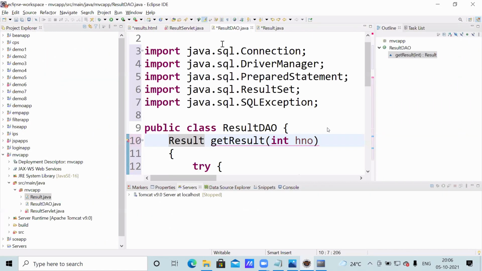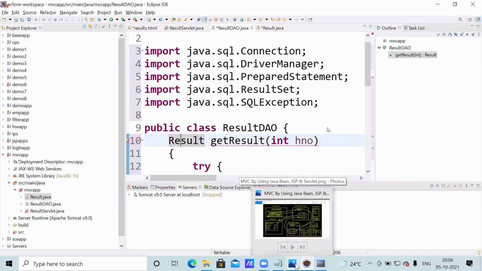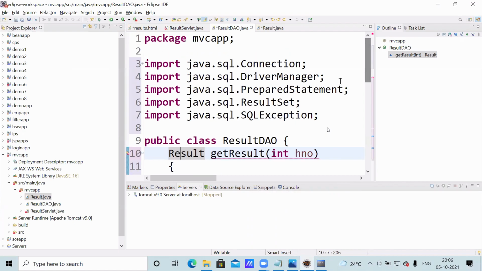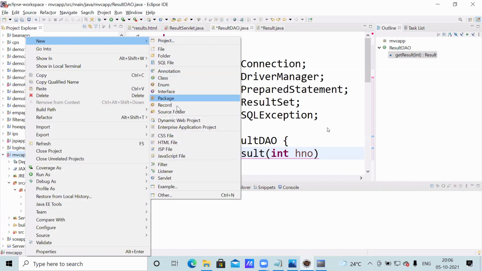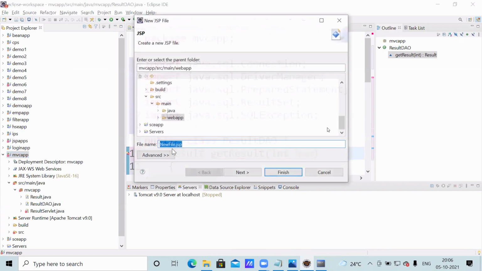Now we write the JSP program. Right click, new JSP file. Result.jsp. Results I given, or result I given.